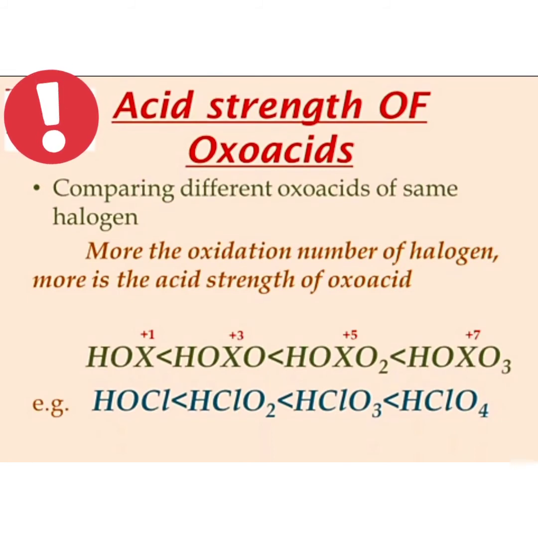Now let us compare different oxoacids of the same halogen. The more the oxidation number of halogen, the more is the acid strength of the oxoacid. For example, in HOX less than HOXO less than HOXO2 less than HOXO3, you can see that the oxidation number of the halogen increases. So, we can say that HOXO3 has +7 oxidation state of the halogen. Hence, HOXO3 is highly acidic in nature.